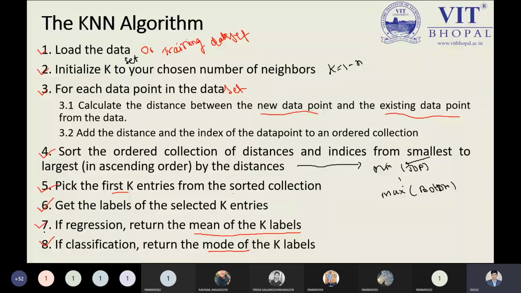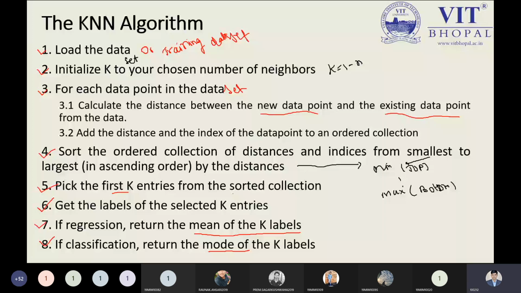And after that, if you are having regression, then return the mean of the k labels. So by using the total number of outputs we have, based on that parameter, we can calculate the mean and determine the prediction value. But suppose we need to classify our data in a proper way, then you can choose the mode of the k labels. But this mean and mode is applicable when we have a huge data set. When we have a small data set, as a human we can easily predict, so no problem about that part.